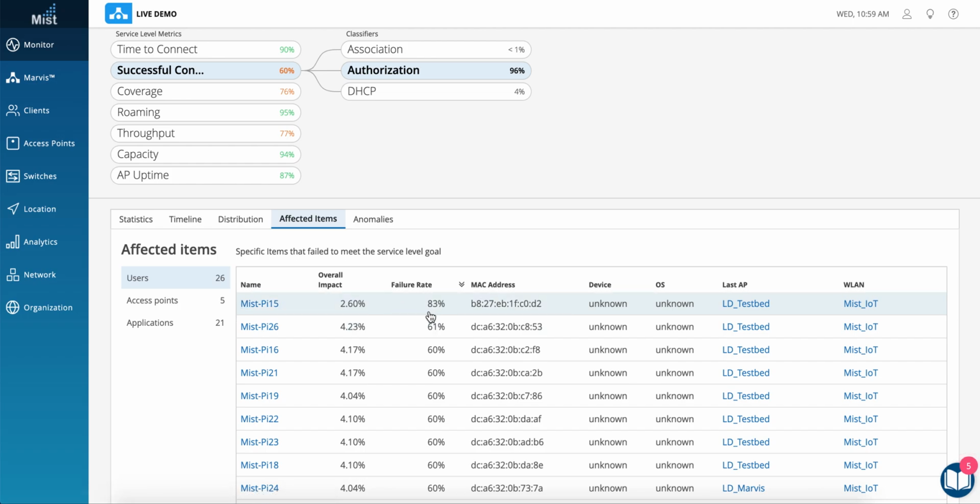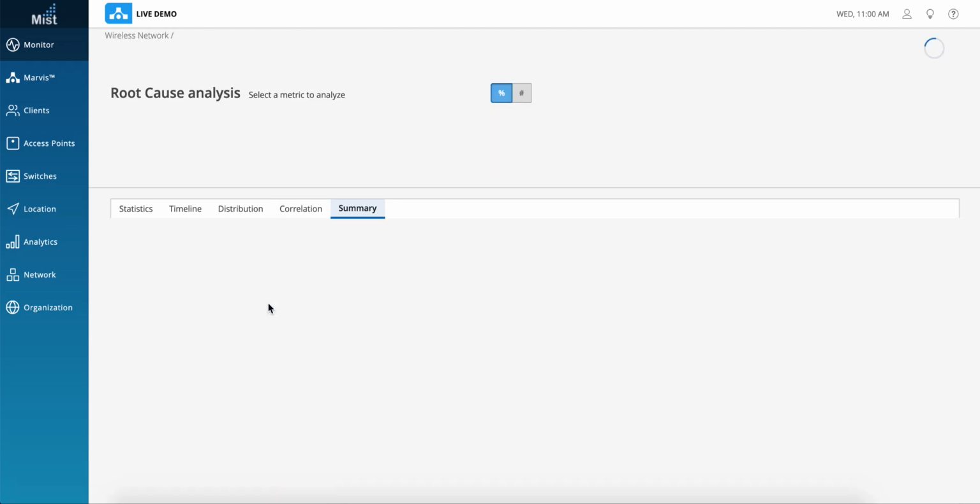So let me see here. For the users, the most affected user seems to be this particular client, which is Mist Pi 15. Looks like this is an IoT device, which is being used in the testbed. So let me drill down further. It kind of gives a summary of the issue.